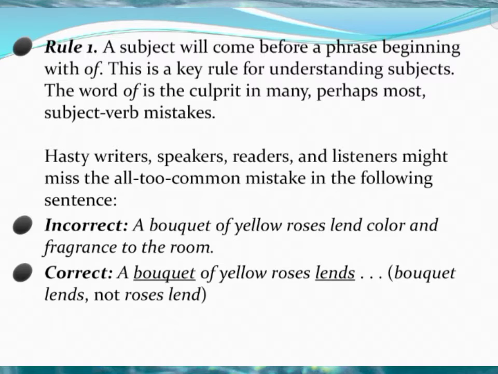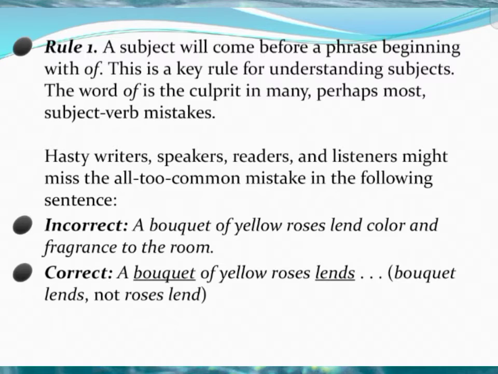So here the verb used is lend, not lends. When a sentence has roses, you might think it should take only a plural verb because roses is plural. But according to our sentence structure, if you use the subject before of, you have to consider only the singular, based on the subject number used in this sentence.